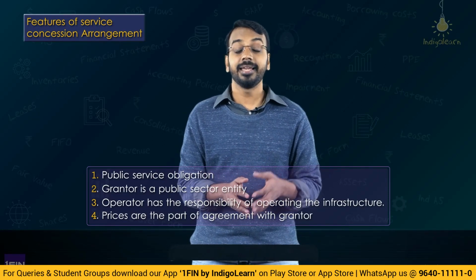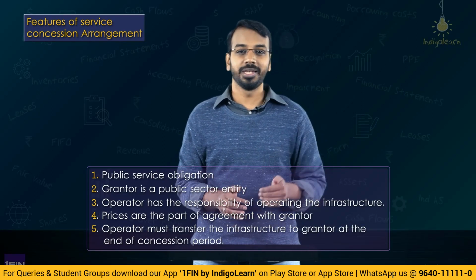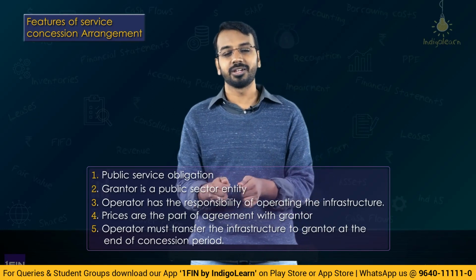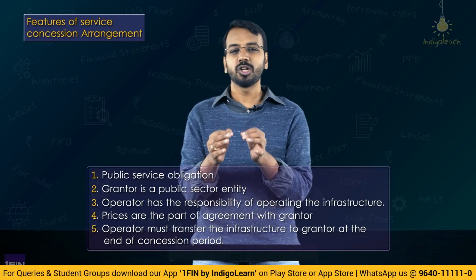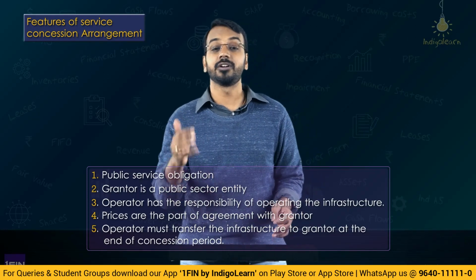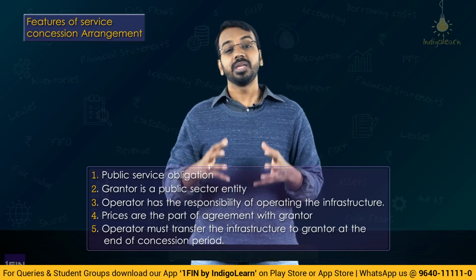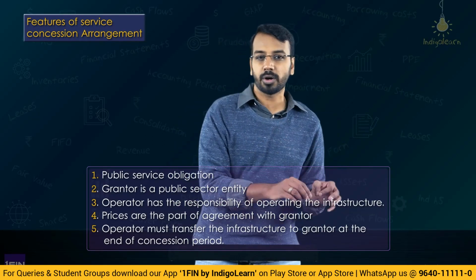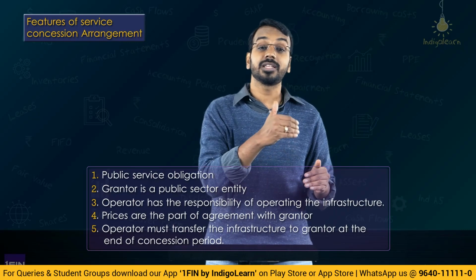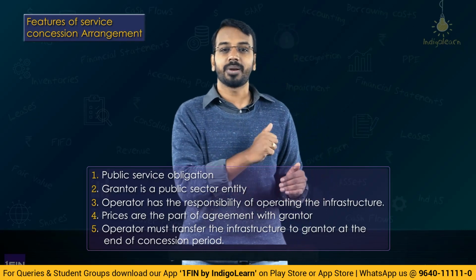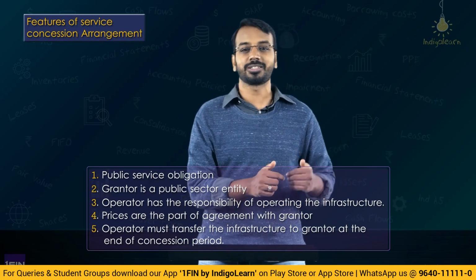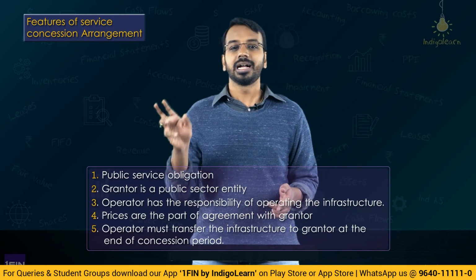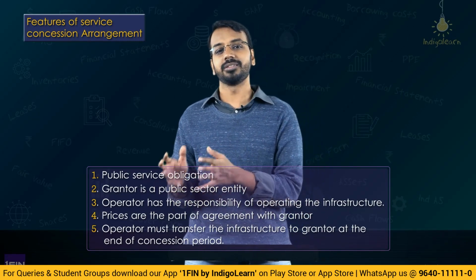And lastly, at the end of the concession period, the concessionaire must transfer this infrastructure back to the grantor at a very nominal price or without any further consideration. So even if the concessionaire has spent all the money from its own pocket, and even if it has not recovered all the money from the prices charged to customers, the infrastructure will be transferred back to the grantor at the end of the concession period.